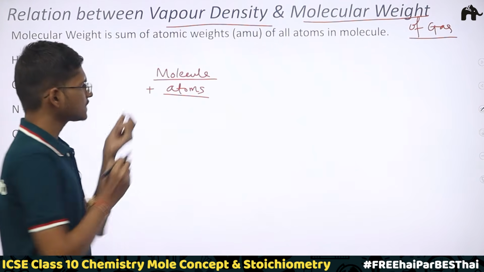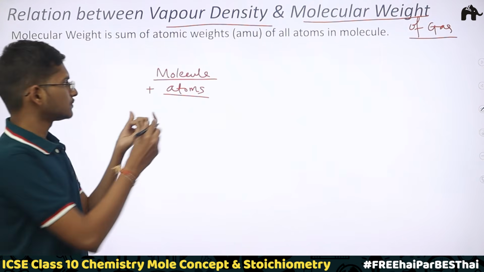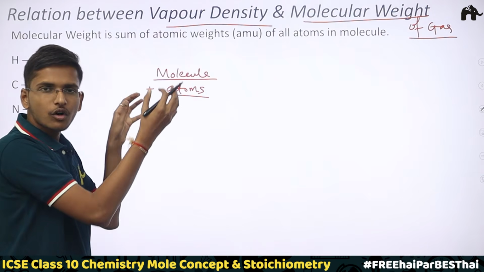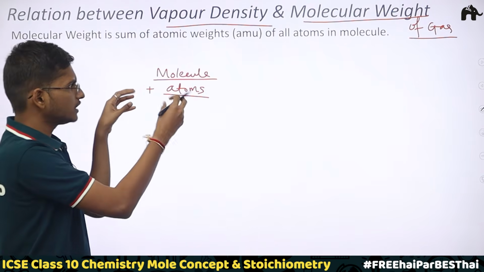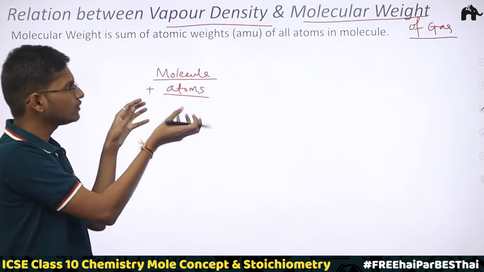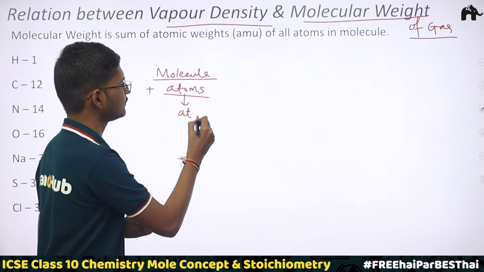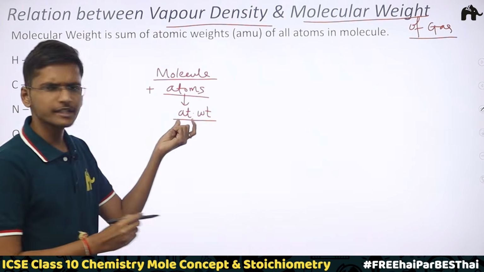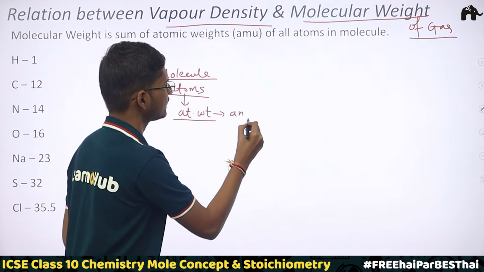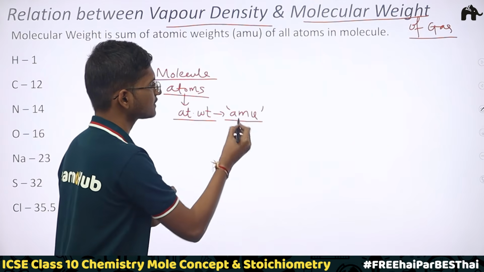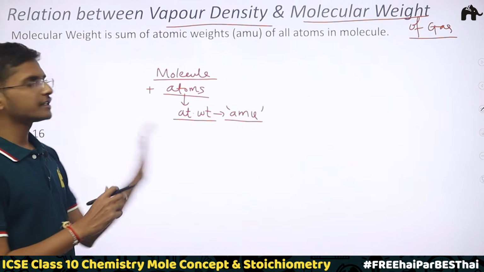So what we have to do is just add the atoms' weights, all the atoms present in a molecule, and then we get the molecular weight. We call this atom's weight the atomic weight, right? We know this thing. We denote it with a unit called AMU, atomic mass unit. These are all things we have studied in our previous grade.